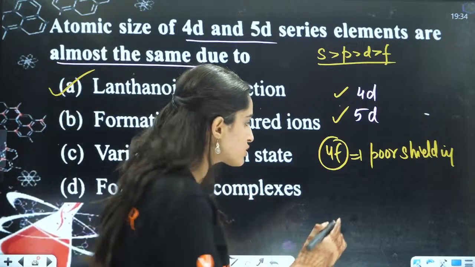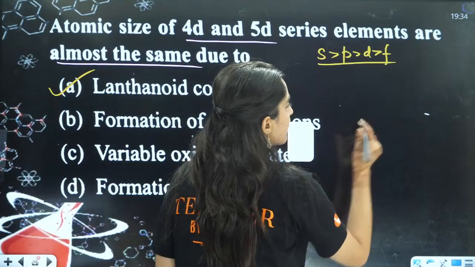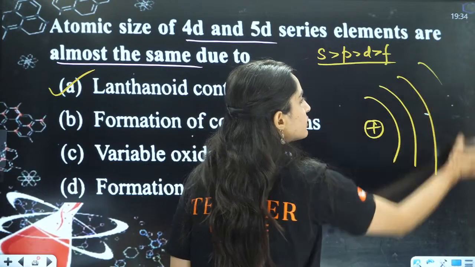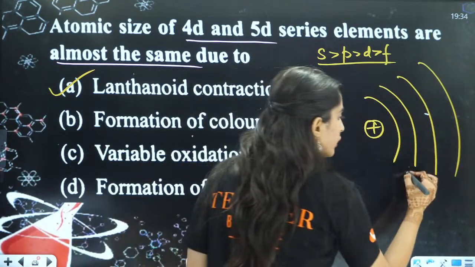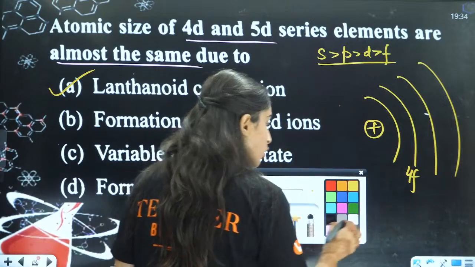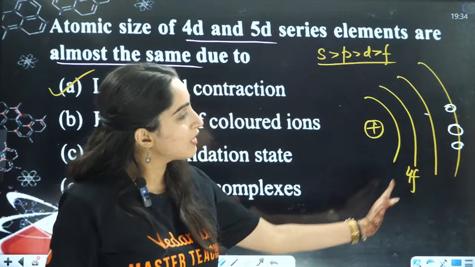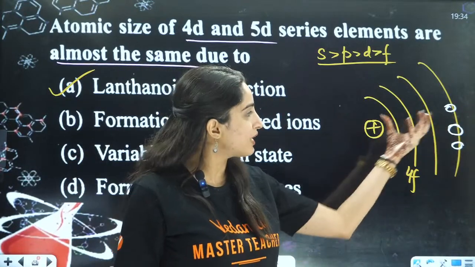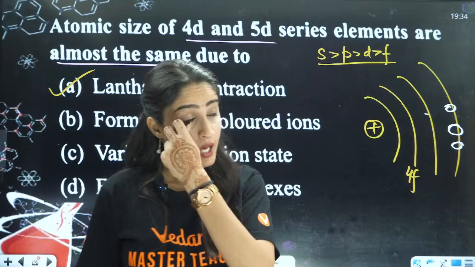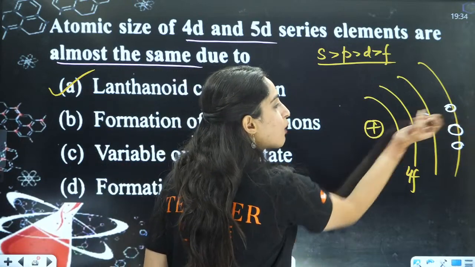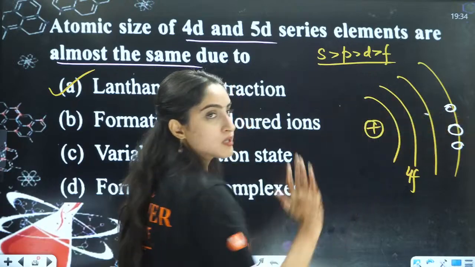You have nucleus. Nucleus is your parents. For example, this is your nucleus. And here you have the electrons. And here you have 4F, right? So, 4F is not able to protect the outermost electron from the attraction from the nucleus. Because nucleus is positive, it is going to attract the outermost electron because this is positive, this is negative.